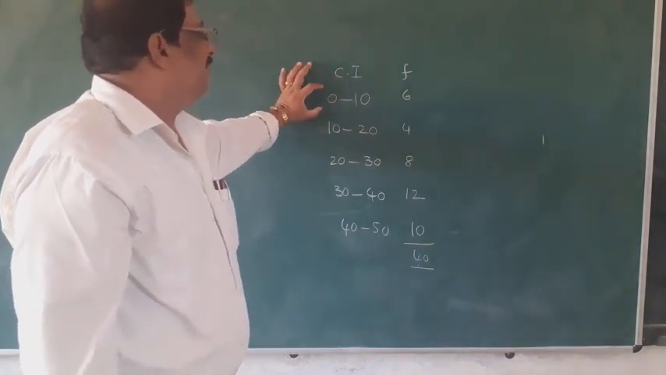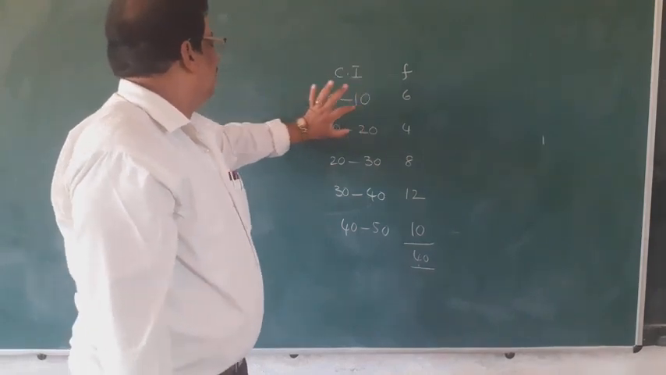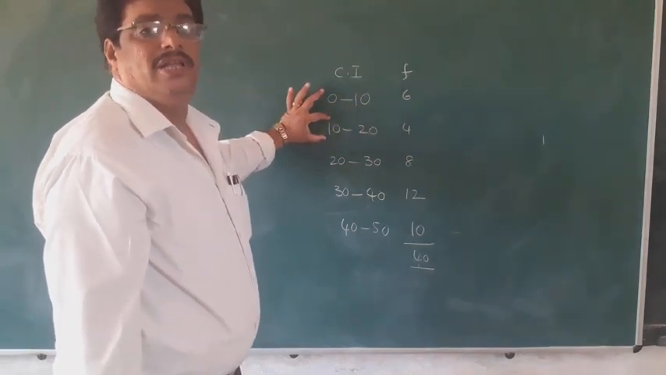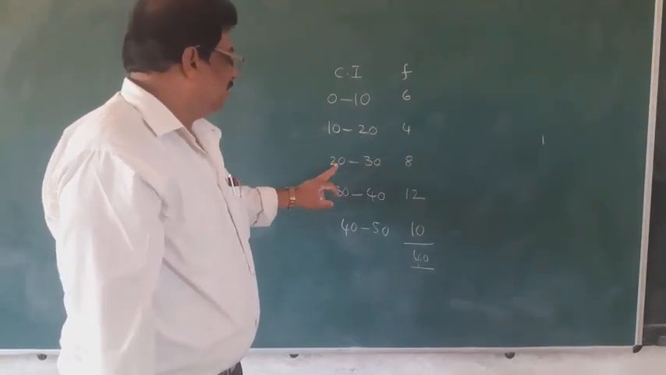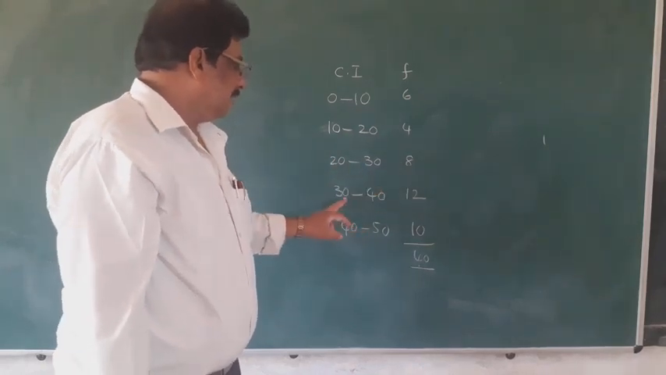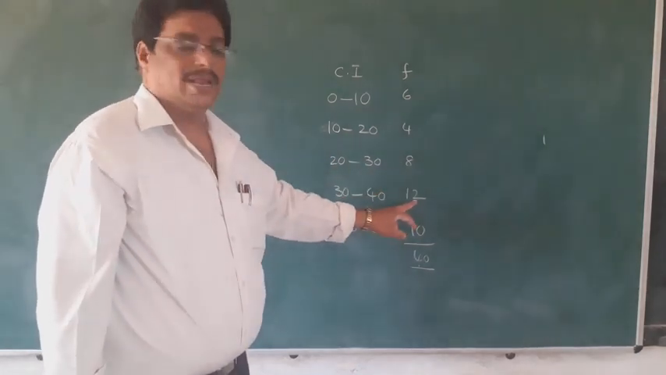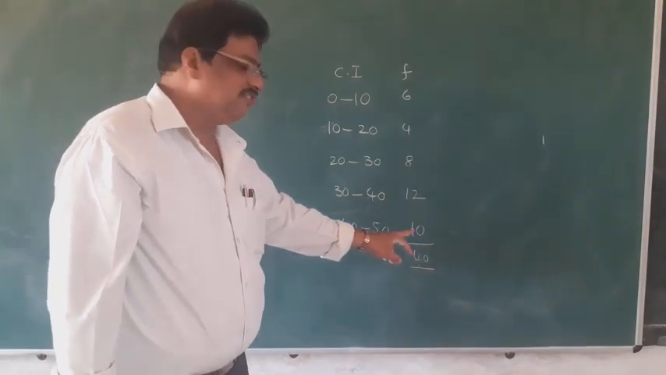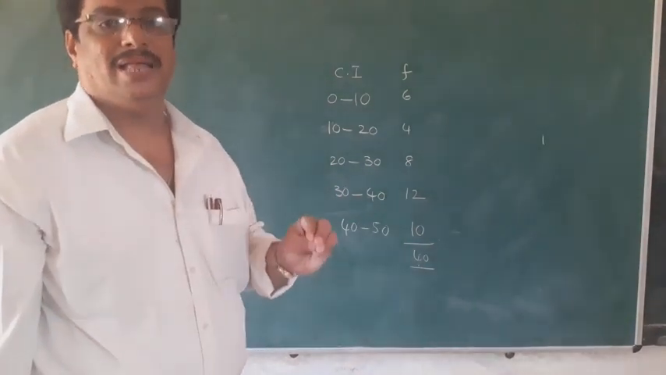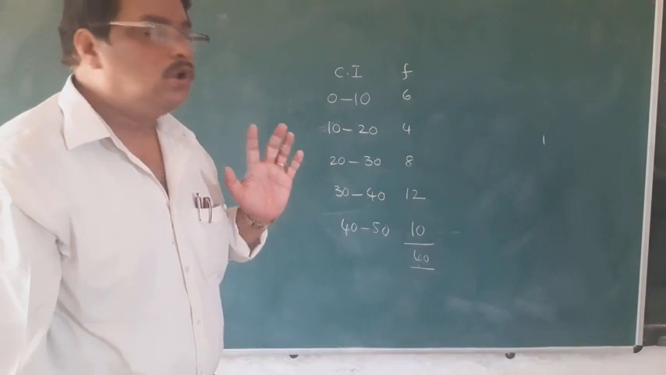Now the number of students with marks between 0 to 10 is 6. Between 10 to 20 is 4. Between 20 to 30 is 8. Between 30 to 40 is 12. Between 40 to 50 is 10. Then what is the mean for this data? This is called group data.